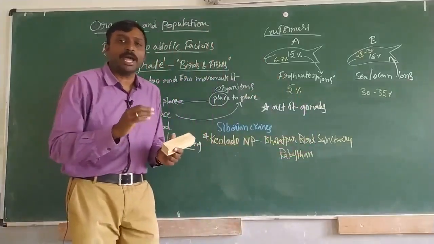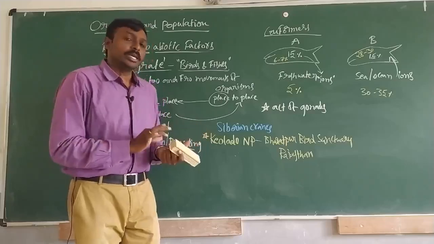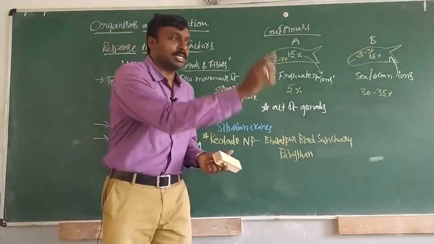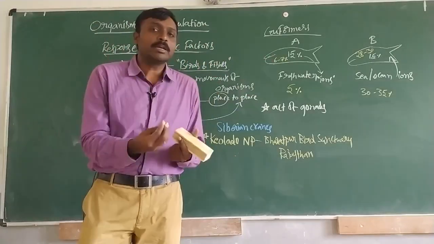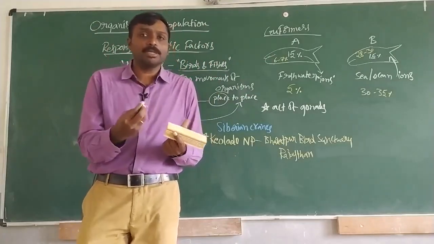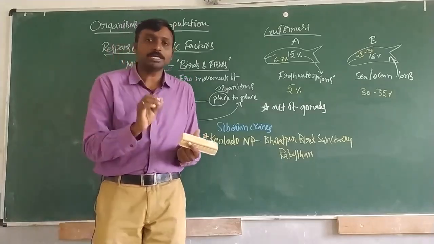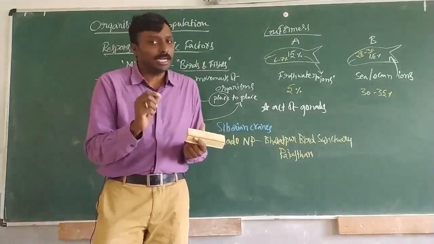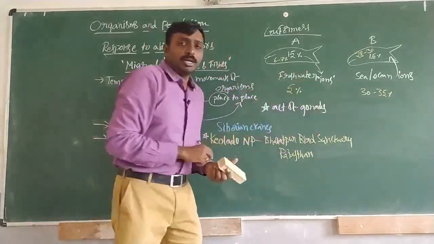Even in the last class when I was discussing light, I mentioned the egg laying process. For egg laying, poultry birds require light. In the same manner, gonads. So what are gonads?